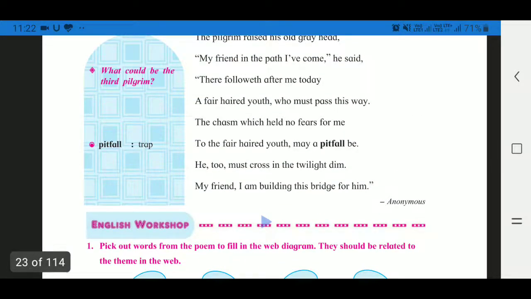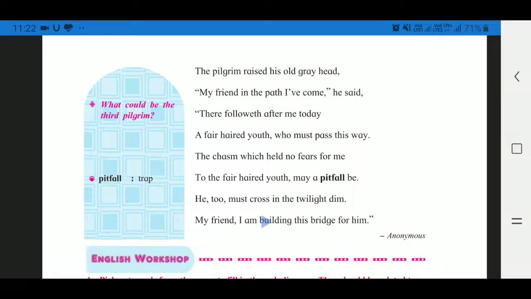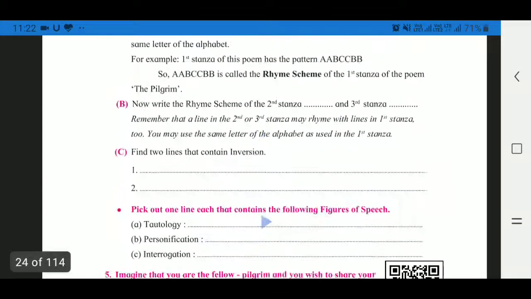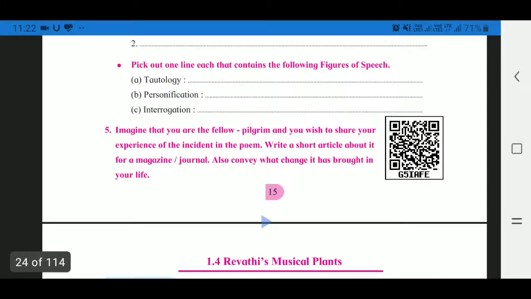You can easily read the fifth line of last stanza. Chasm which held no fear for me. Chasm, we all know that chasm means breach, which made by pilgrim. It create fear in front of pilgrims. So fear, who create fear? Living thing. But here chasm create fears. So it is also personification.